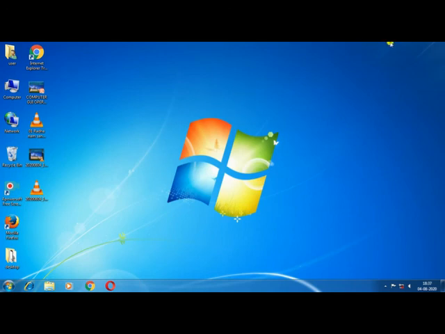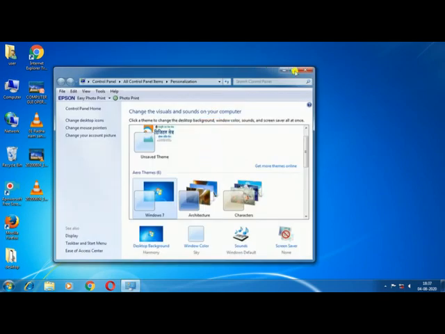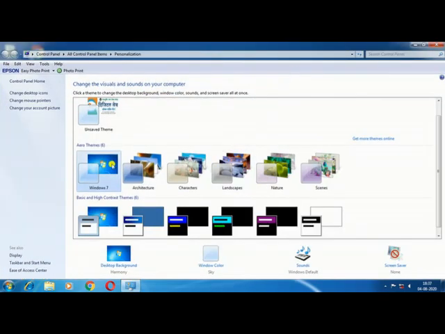If you want to change the background of the screen, just right click on the blank space and click on personalize. Now here you are seeing there are different types of themes and wallpapers in your windows.